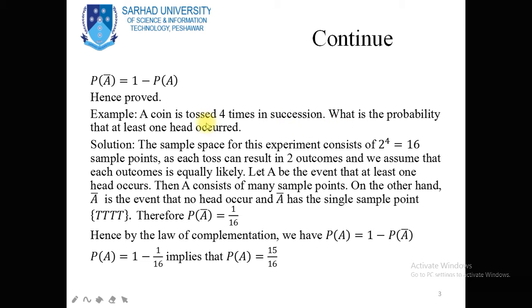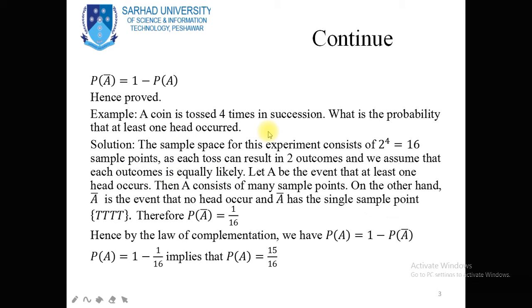Now in this experiment we have a coin and the coin is tossed 4 times. The sample space consists of 2 power 4, which is equal to 16 sample points, as each toss can result in 2 outcomes, and we assume that each outcome is equally likely.